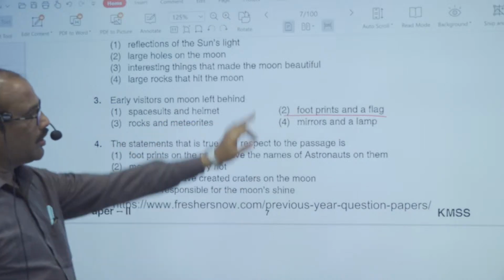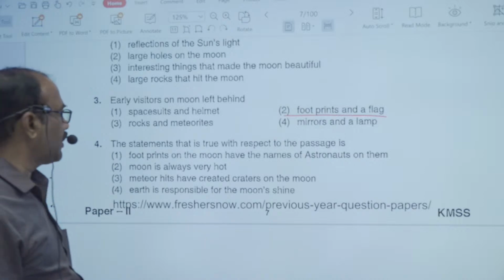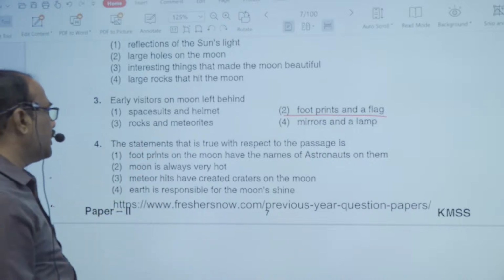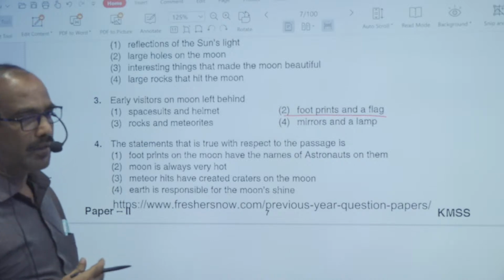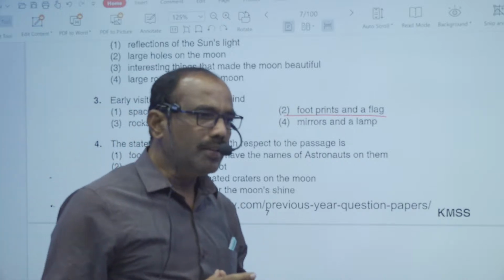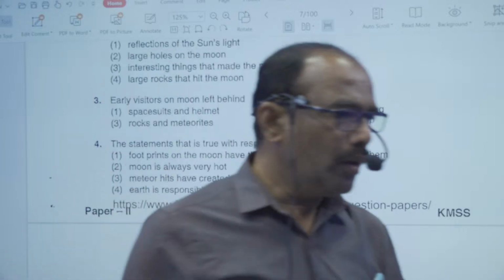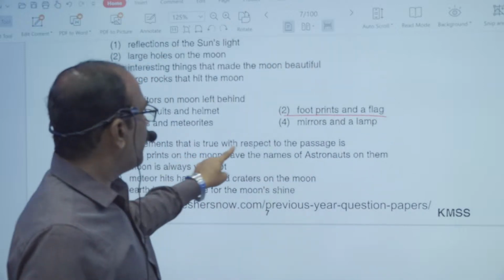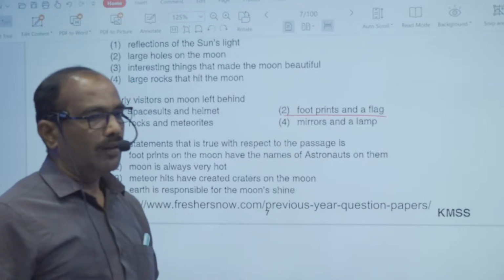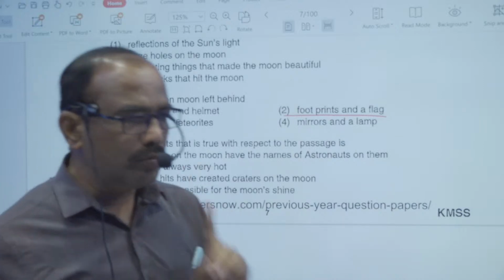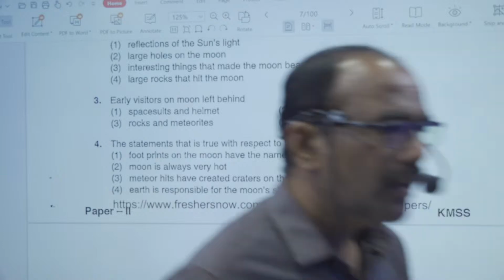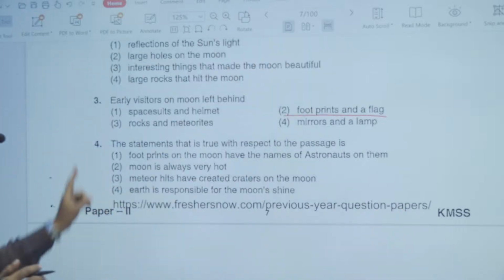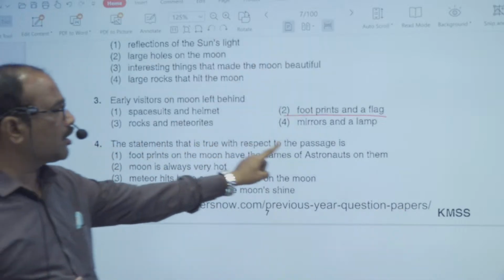They are wrong answers. Footprints and a flag is the right answer. Now look at the fourth question. The statement that is true with respect to the passage. This is very important. With respect to the passage, you have to tell what is true, not your opinion. Your opinion doesn't matter here.